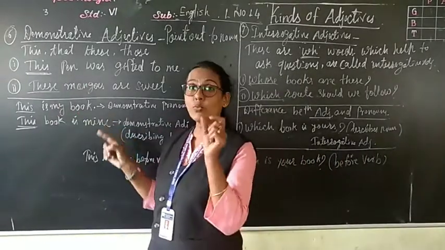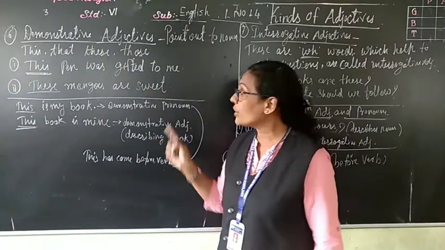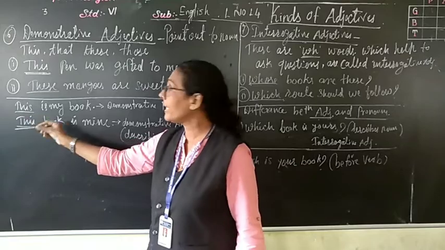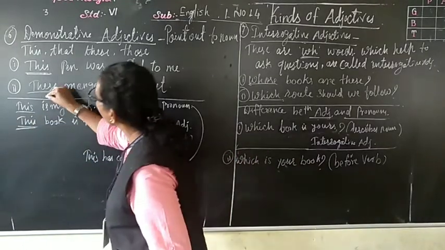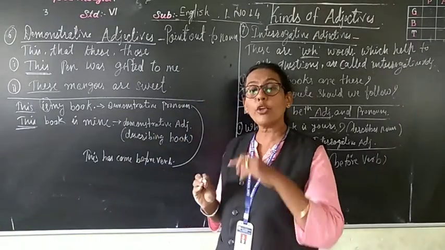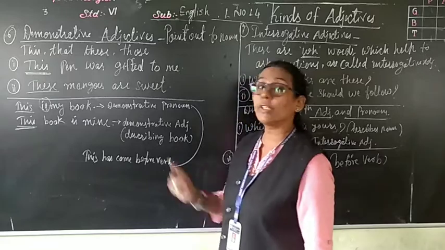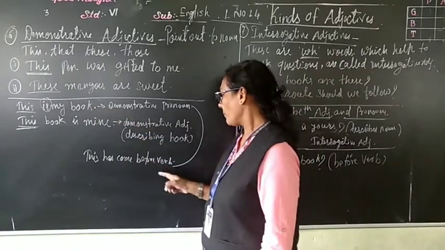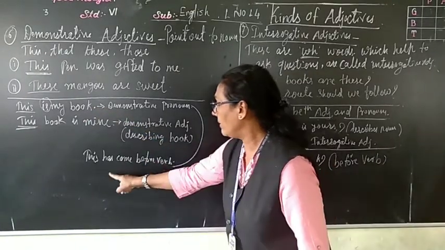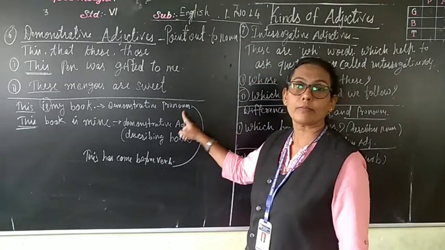This, that, these, those, when they come before the verb, which is the verb in this sentence? Is is the verb. When this comes before the verb, that is a demonstrative pronoun.